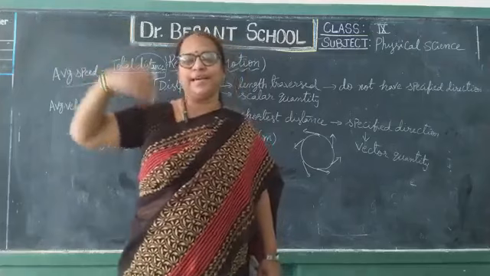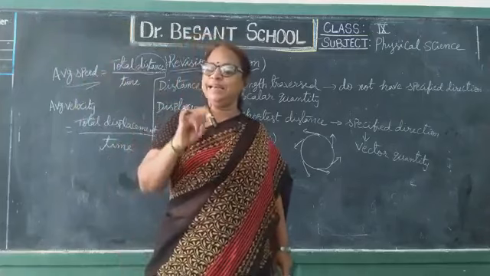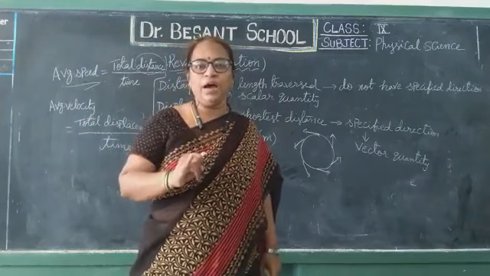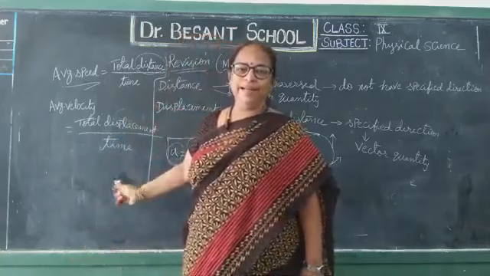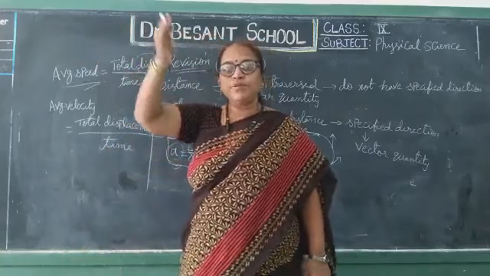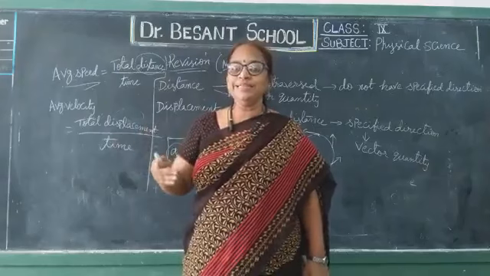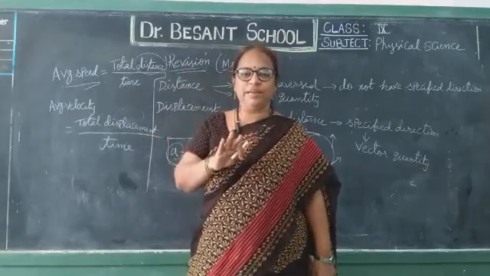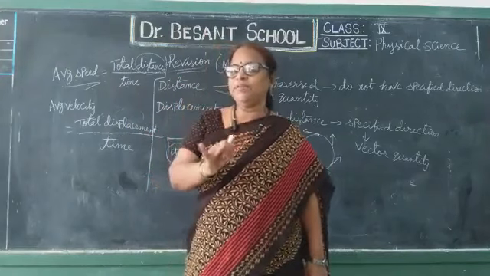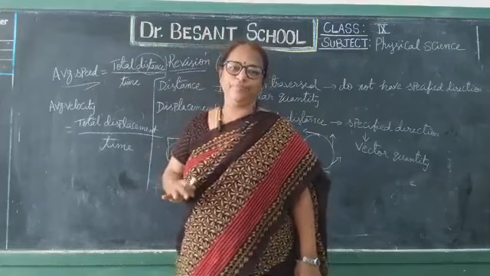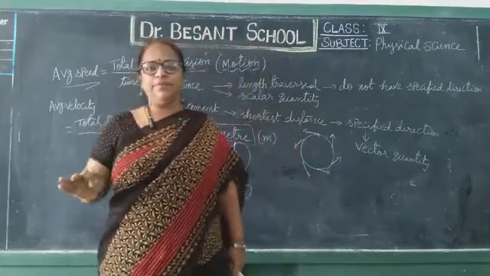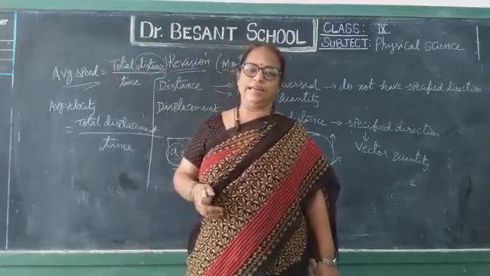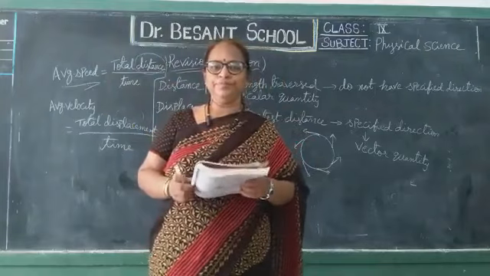Increase in speed is acceleration. Decrease in speed is deceleration. Three names are there: deceleration, negative acceleration or retardation. Opposite to increase in speed is decrease in speed, so it is negative acceleration or retardation. Am I clear? Both are change in velocity, but increase in velocity is acceleration, decrease in velocity is deceleration. I hope I am clear, children.